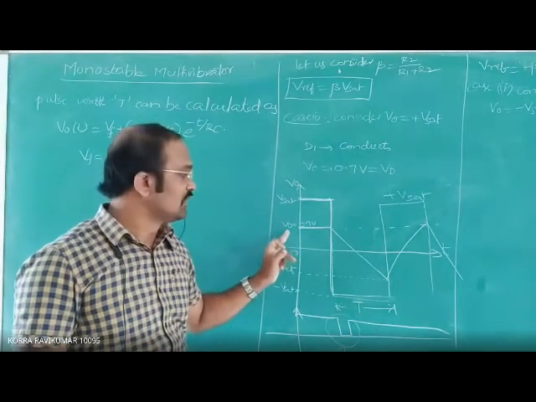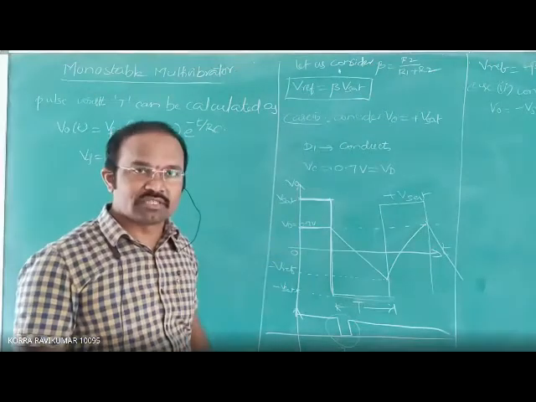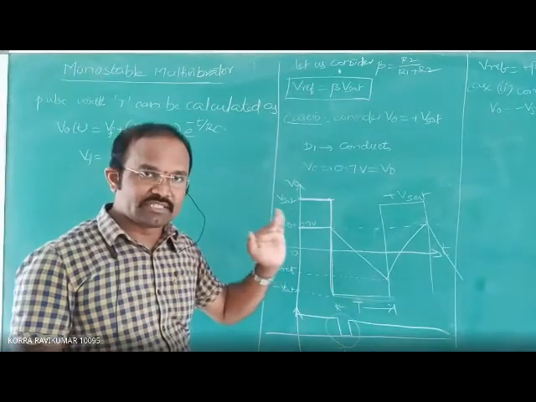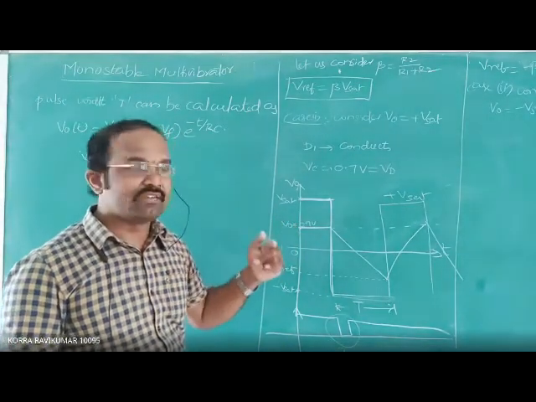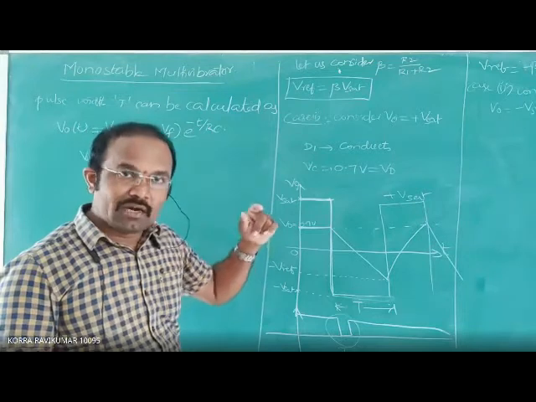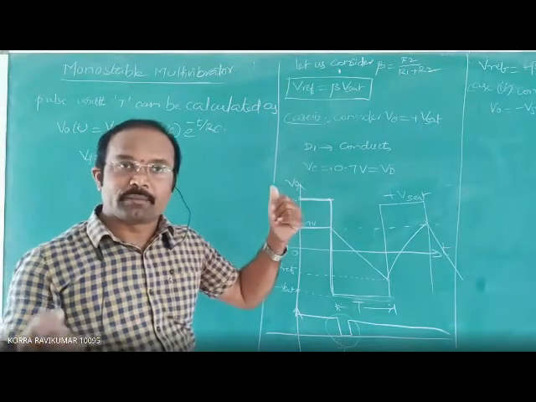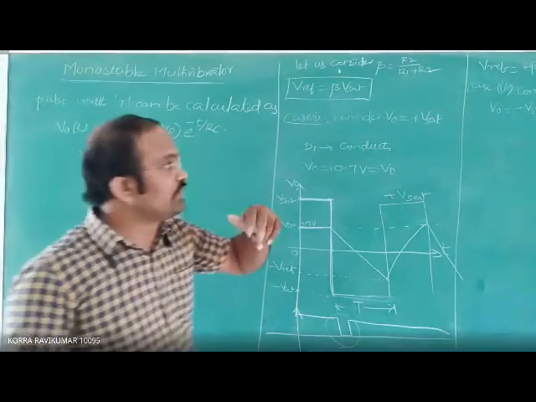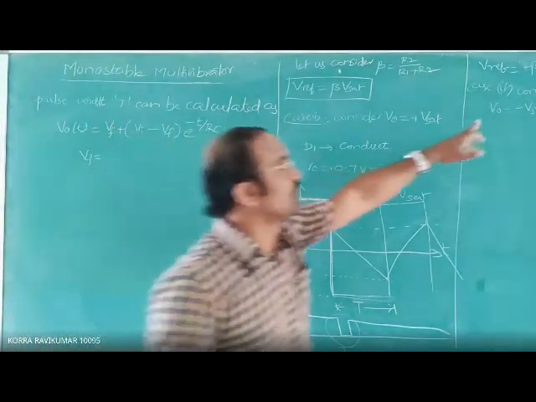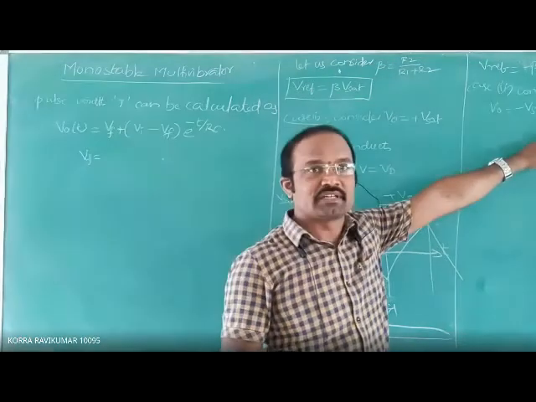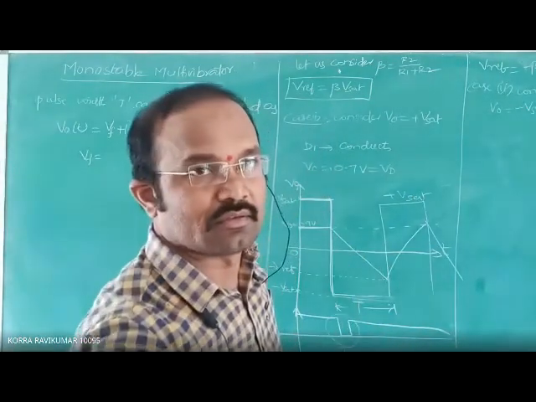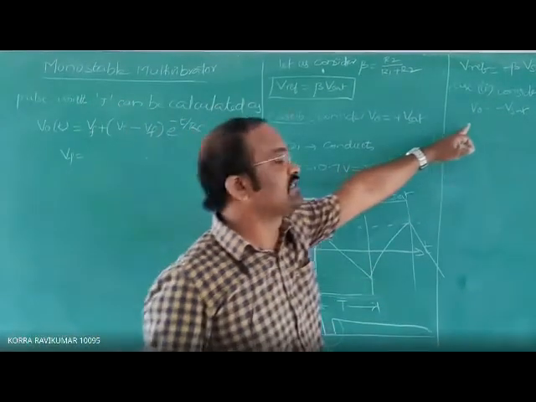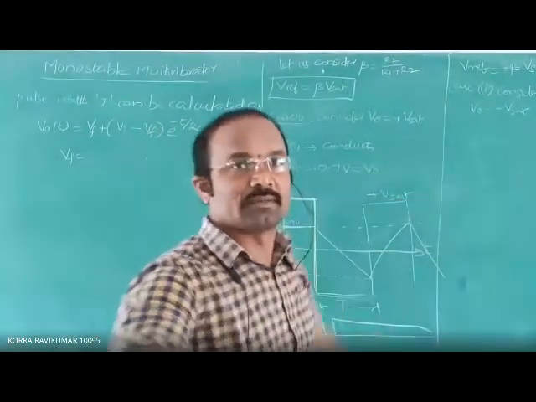Here the initial value is VD, that is, the voltage across the diode is nothing but the voltage across the capacitor. VD equal to 0.7 volts. This is the initial value. What is the final value? It is the output state of the op-amp when you apply the negative triggering pulse. When you apply the negative triggering pulse, the output is equal to minus V saturation.